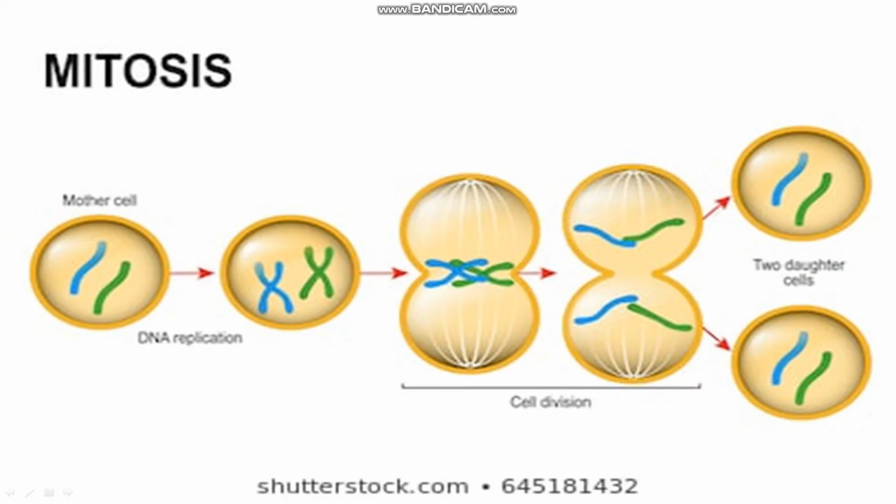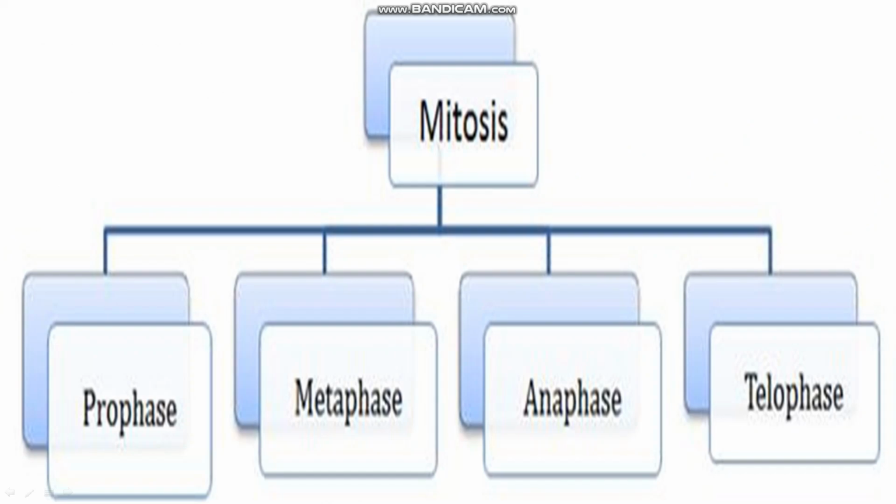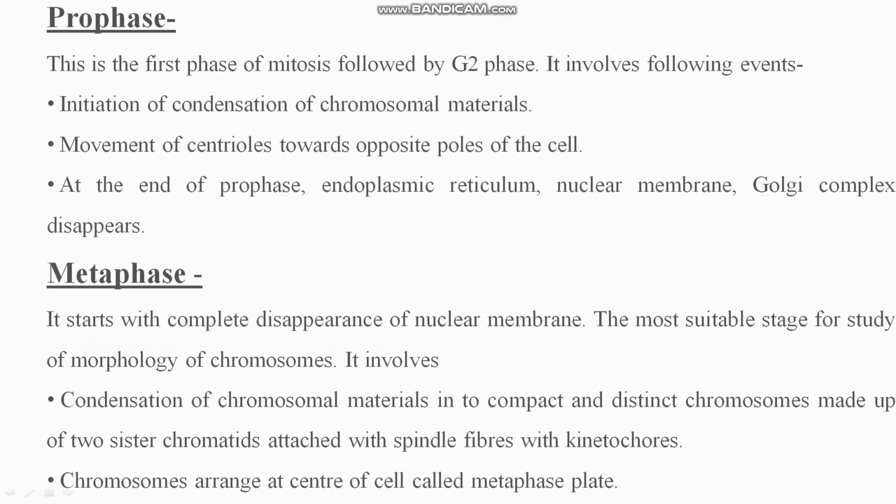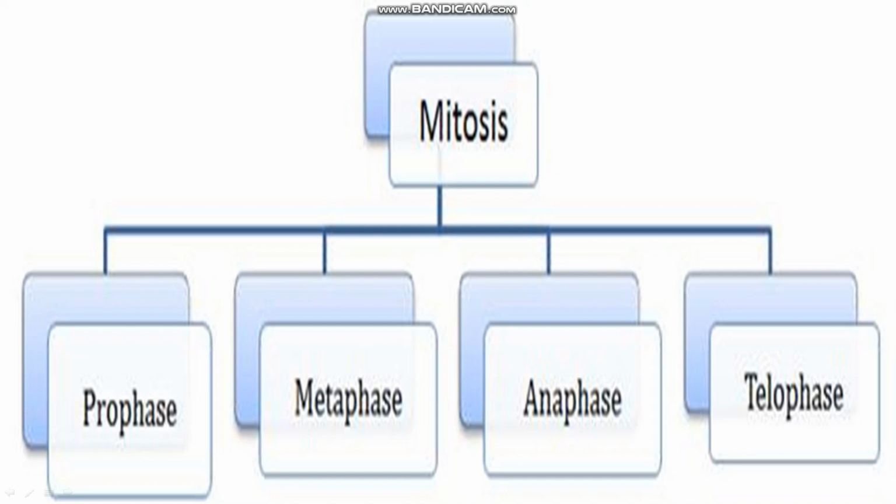Yeah. So this is a simple and common diagram of mitosis where there is one mother cell. Firstly, DNA replication takes place. Then after that, cell division takes place, and from one mother cell, two daughter cells are formed, right? But we will discuss the phases of mitosis division in detail. In mitosis, there are four phases at the time of mitosis division. Four phases are there: prophase, metaphase, anaphase, and telophase.